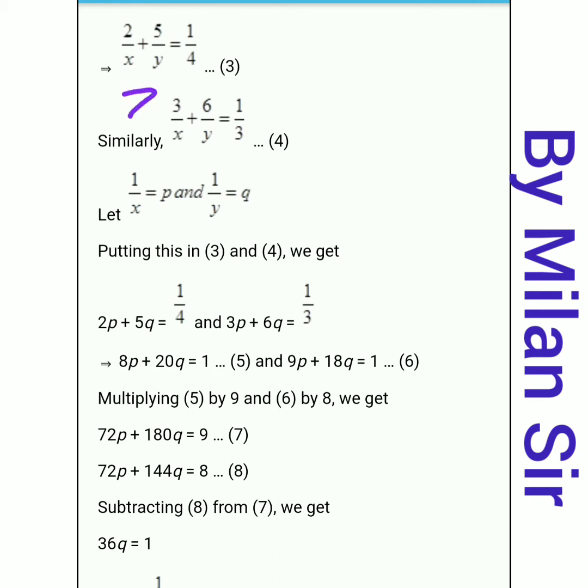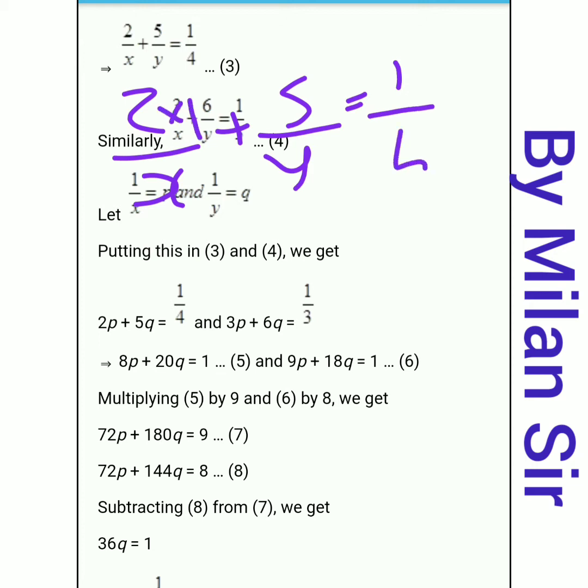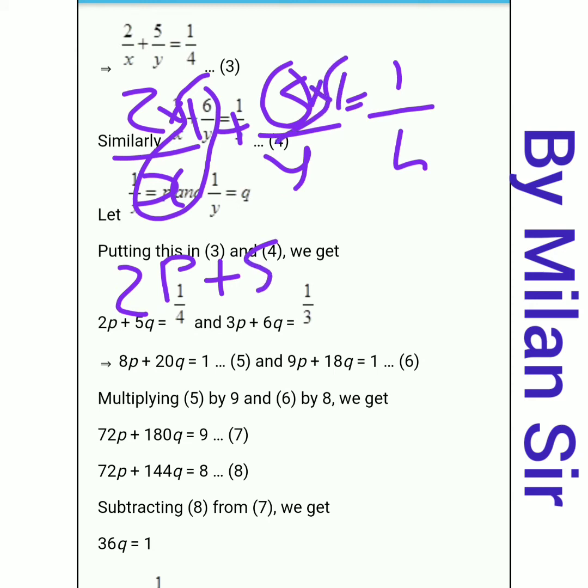Now the first equation, 2 by x plus 5 by y is equal to 1 by 4. Here nothing is there, so we can write 1, right? Now 2 as it is, 1 by x is p, then 5 as it is, multiplied by 1 and 1 upon y is q, is equal to 1 by 4. Okay, 2p plus 5q is equal to 1 by 4.